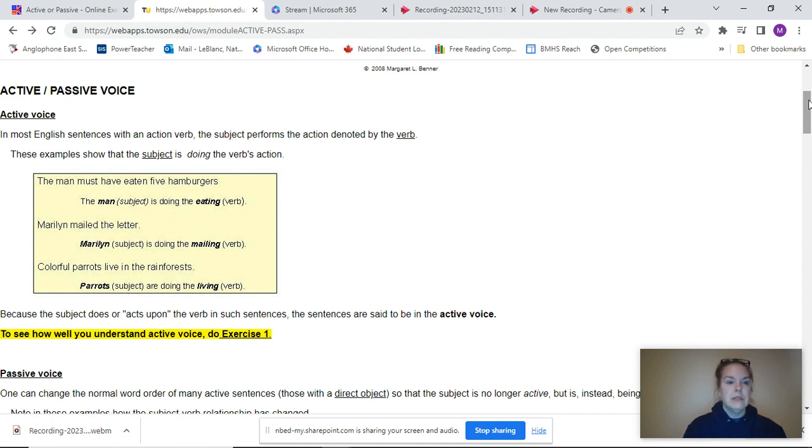Here are some more examples that show that the subject is doing that verb's action. The man must have eaten 5 hamburgers. Marilyn mailed the letter. Colorful parrots live in the rainforest. The man is doing the eating, Marilyn is doing the mailing, parrots are doing the living.